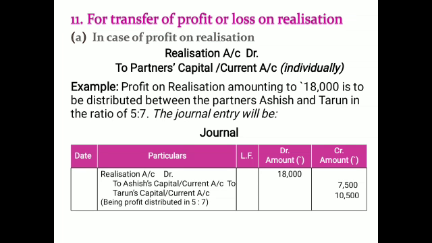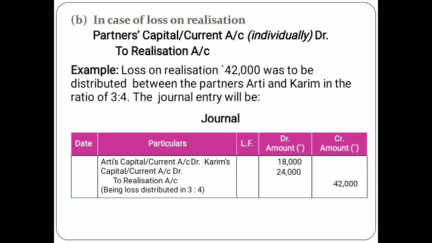And now next is the transfer of the profit or loss. In case of profit, if the credit side is more, the revenue side or earning side is more, then realizations to the partners' capital accounts individually is to be written down. Here the entry is realization 18,000, that is profit distributed amongst the partners in the ratio of 5 is to 3. And now in case of losses, losses means the debit side is more. That means the partners' capital accounts debit to realizations account. Then Aarti's and Kareem's capitals will be debited in the ratio of 3 is to 4 to the realization account. The loss is there.